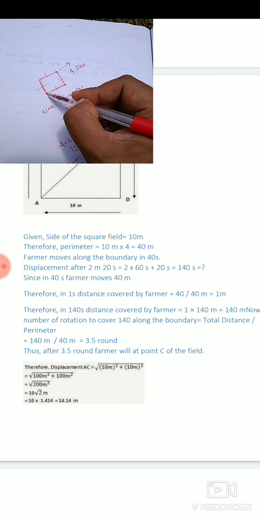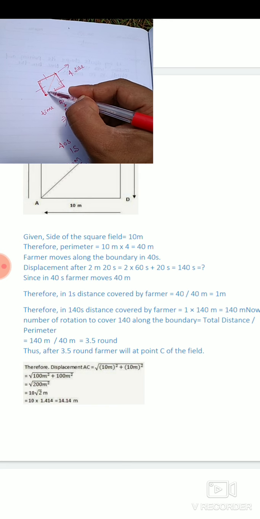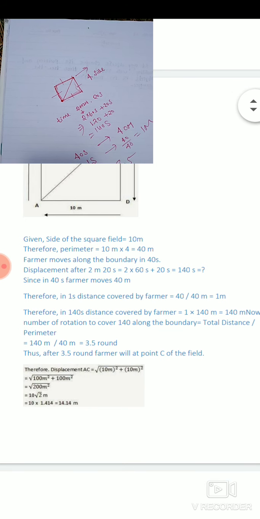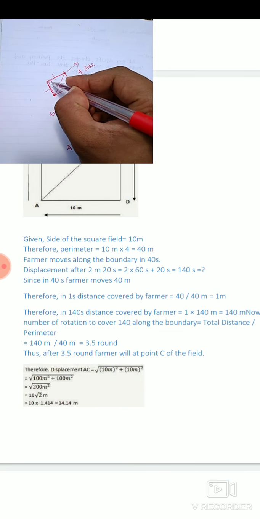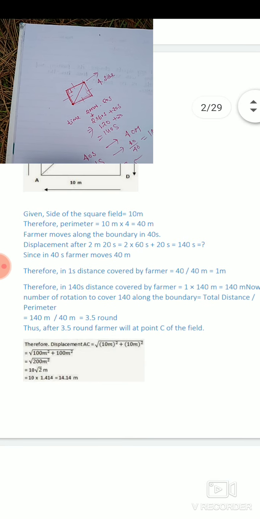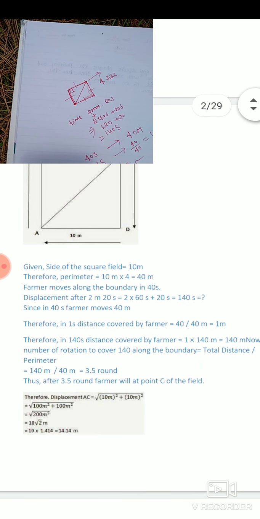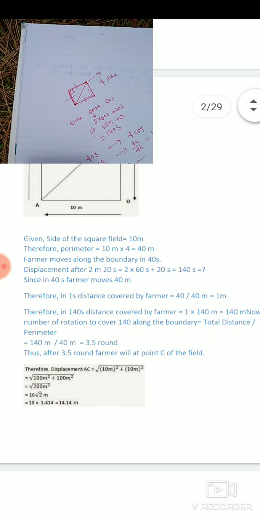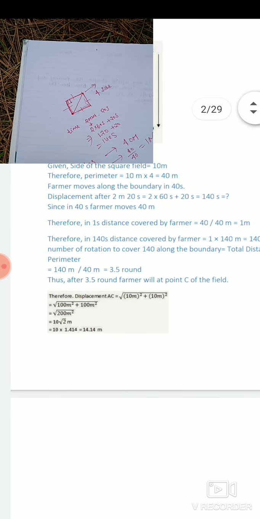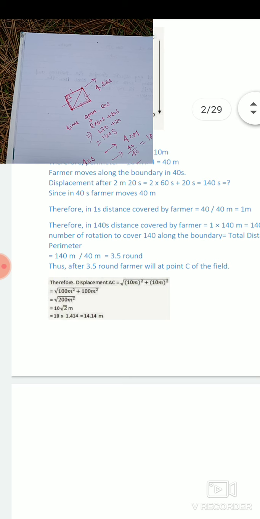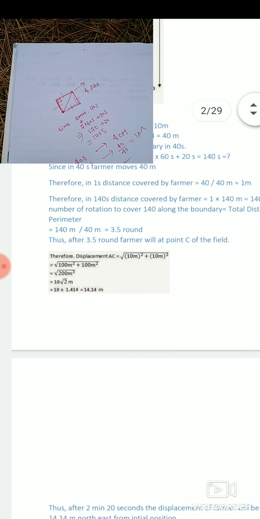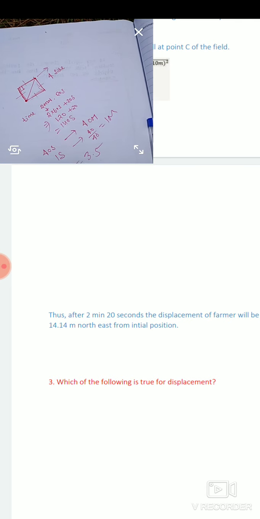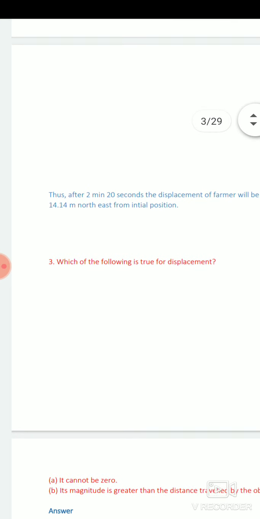So here the final position of the farmer is this. So we have to calculate the magnitude of the displacement. We will calculate this by the Pythagoras theorem. By the Pythagoras theorem, displacement is equal to 14.14 meter. Now dear students, we will discuss the next question.